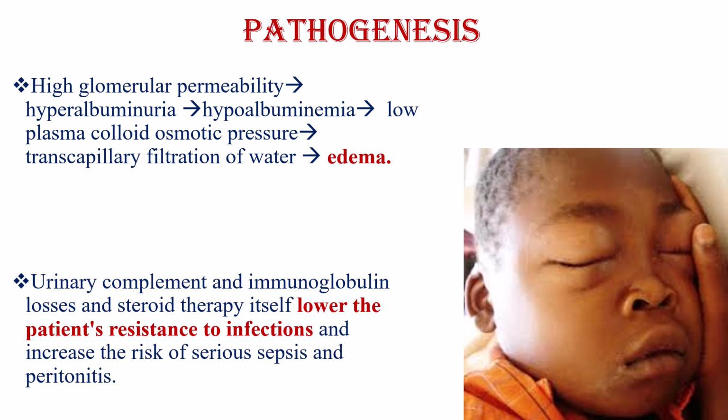Urinary complement and immunoglobulin loss, and the steroid therapy itself, lower the patient's resistance to infections and increase the risk of serious sepsis and peritonitis. There is increased urinary loss of C3, C5, immunoglobulin G, and other complement and immunoglobulins. And in addition, we give a steroid to treat them. This causes lower patient resistance to infection, predisposing to serious sepsis.